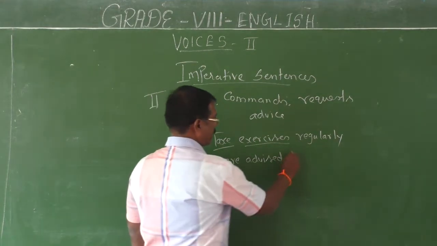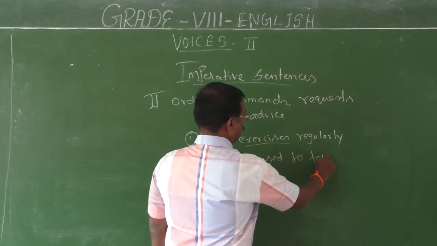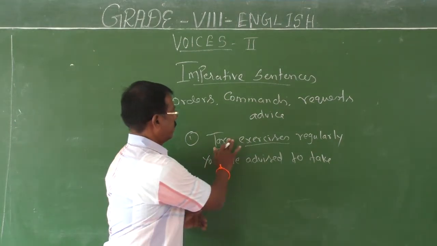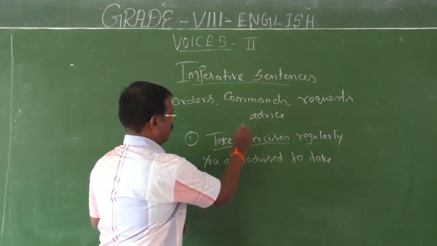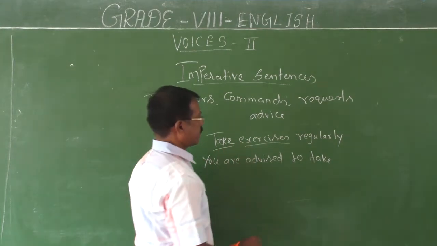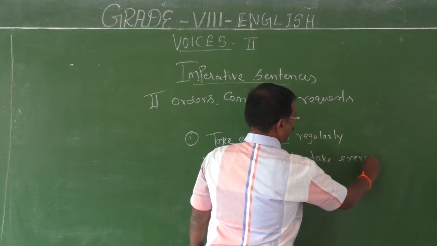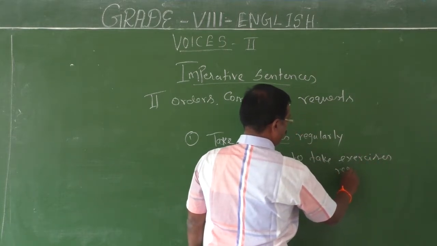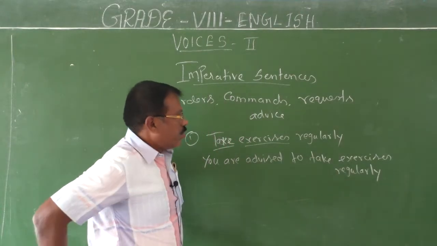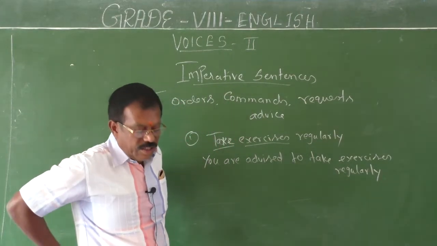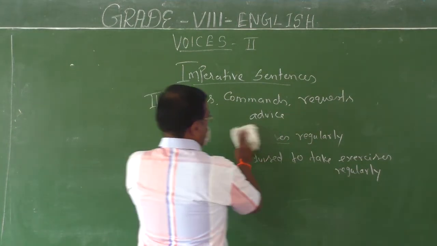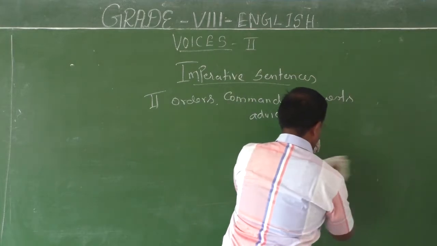Therefore, you have to start the passive sentence like this. You are advised to take exercises regularly. So, you are advised to take exercises regularly. In this way, you have to change. I will give you some more examples to understand this concept properly.